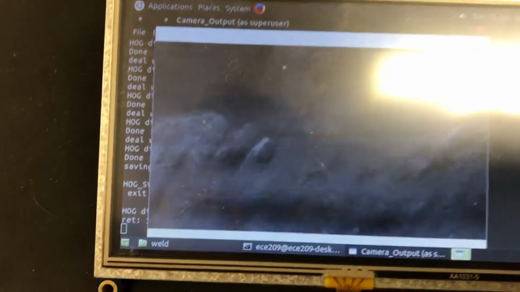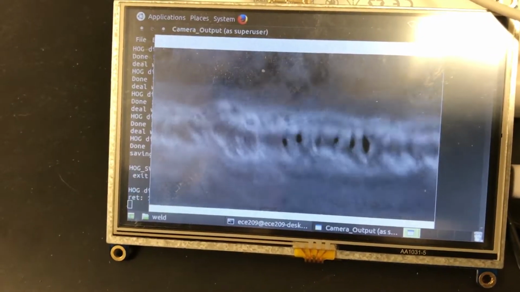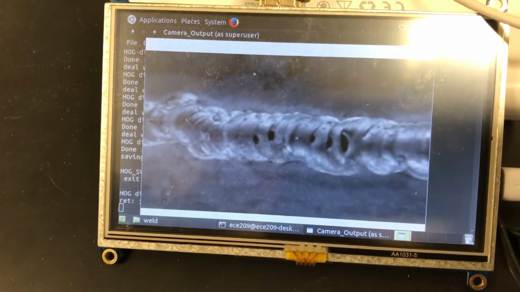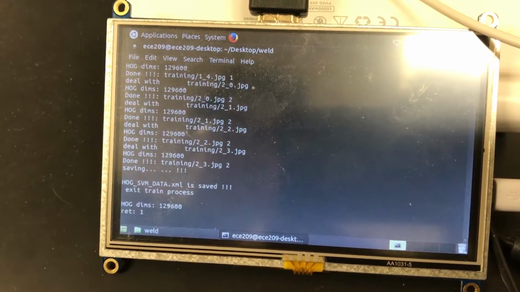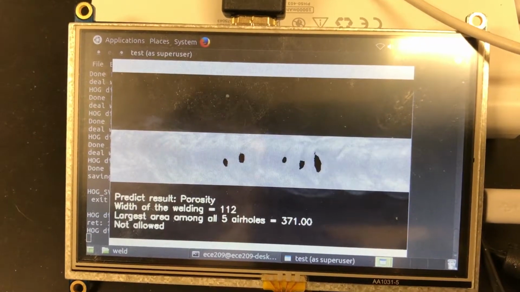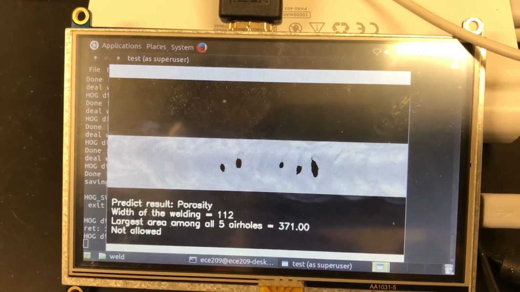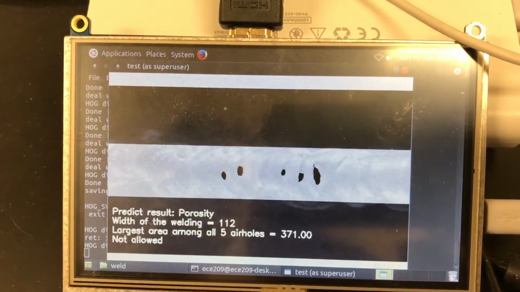Now this one is porosity. As you can see, there are some air holes on the weldment. Still put it there, push the button. It will show you how many air holes there are, and also the maximum air hole area.